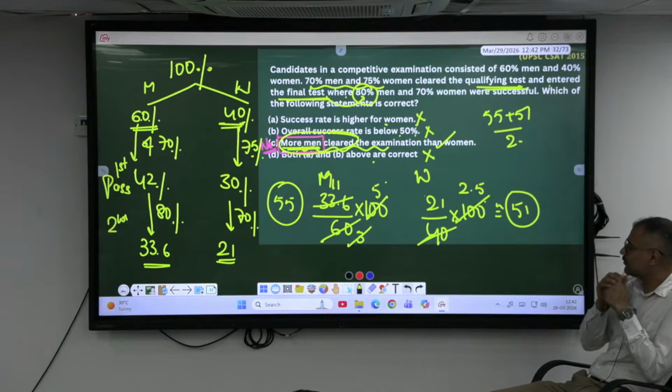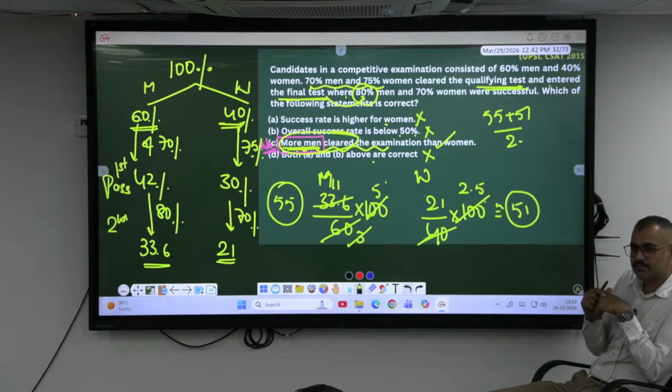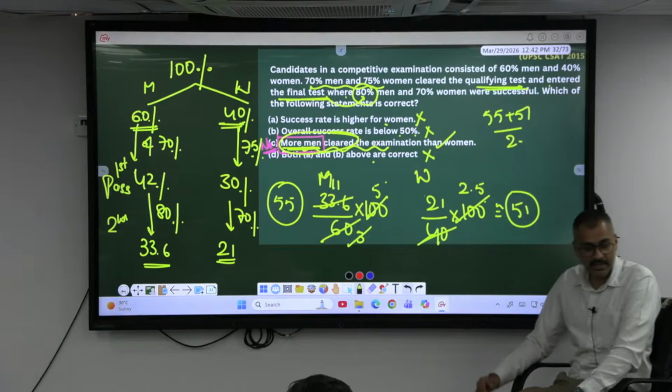What to do in this kind of questions? Those who are having good calculation, you can do this one, or else the one who is struggling in these areas, where more than one step is a struggle, what should they do? Better to skip.